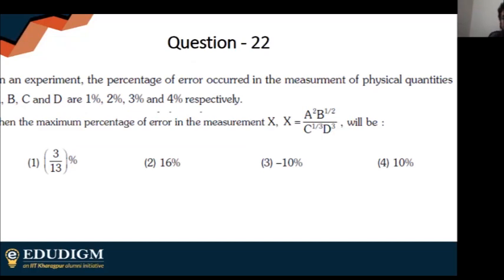In an experiment, the percentage error occurred in the measurement of physical quantities A, B, C, D are given. The maximum percentage error in the measurement of X given as this will be.